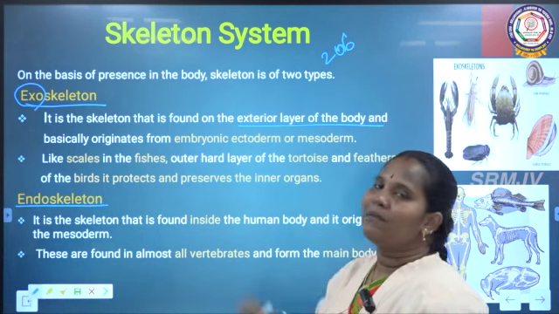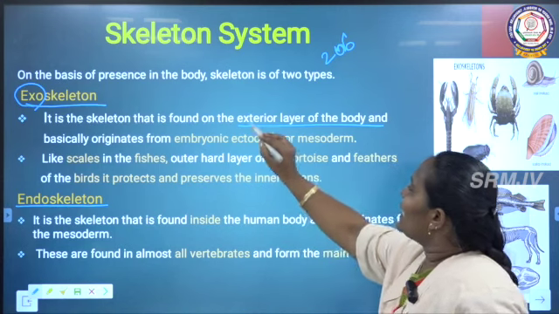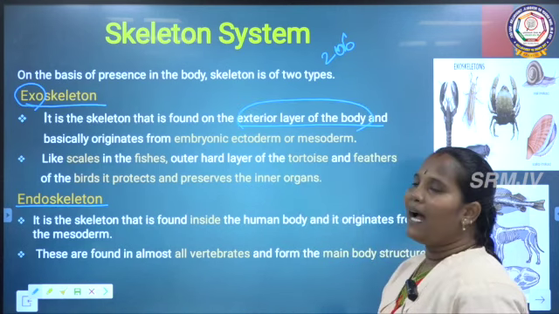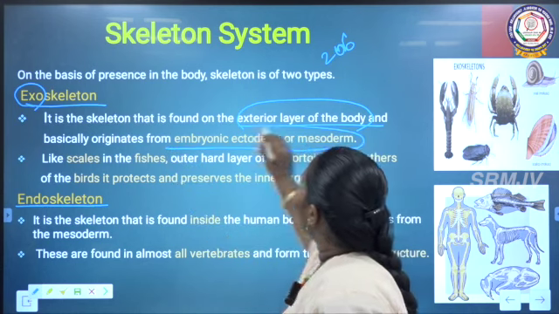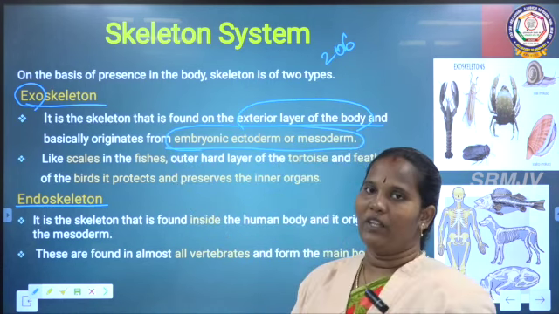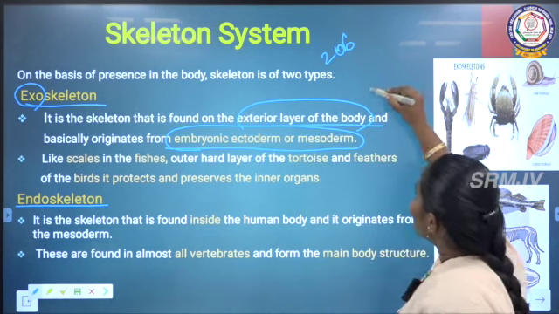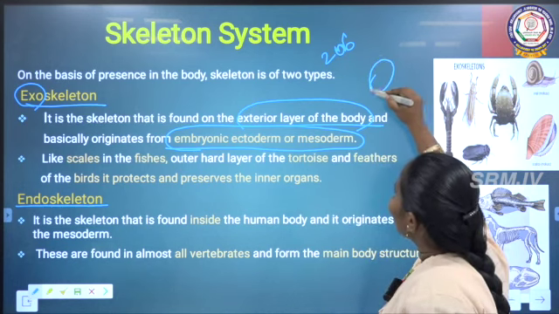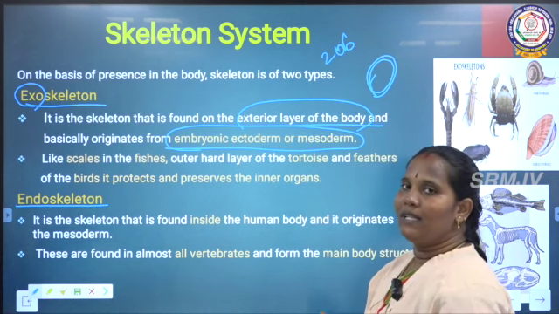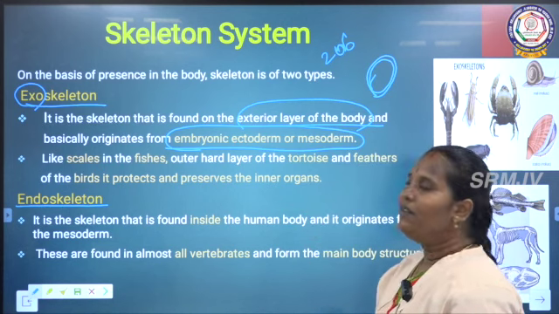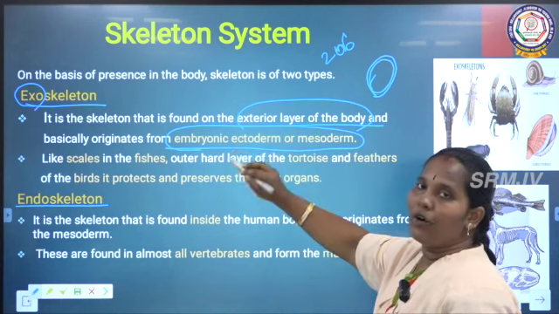But these animals have the outer exterior layer of the body, which basically originates from the embryonic ectoderm or mesoderm. Ectoderm, mesoderm means the organism is covered with a layer. The skin layer, the outer cell layer, is called the embryonic layer.